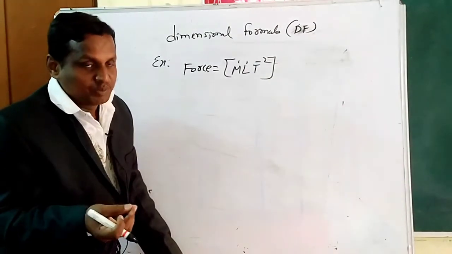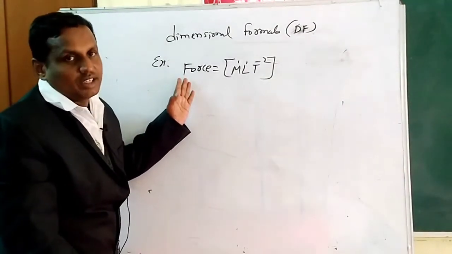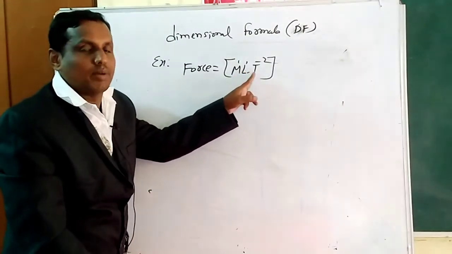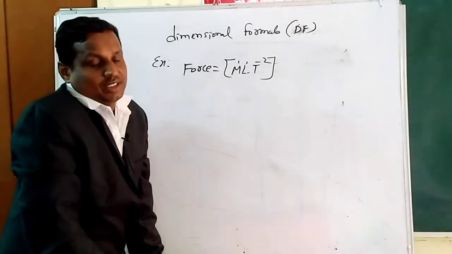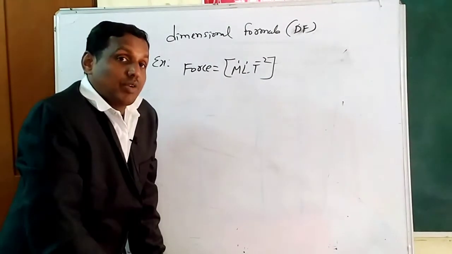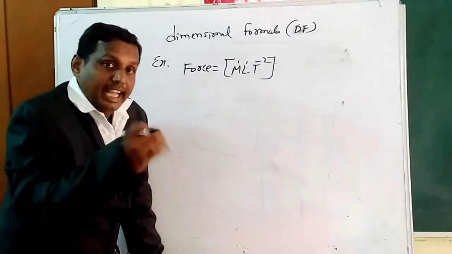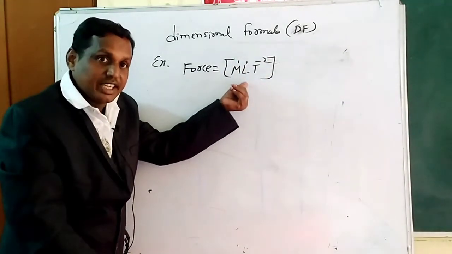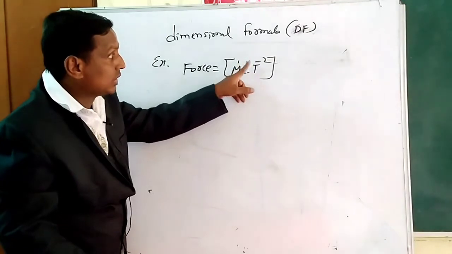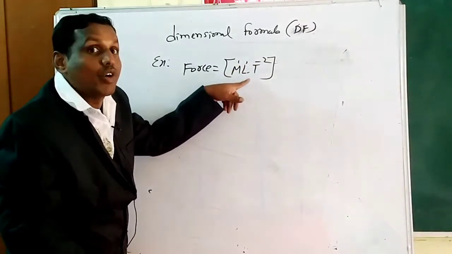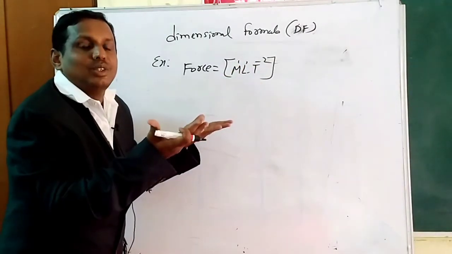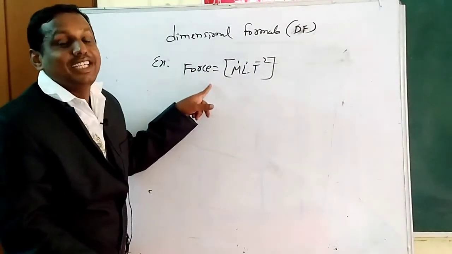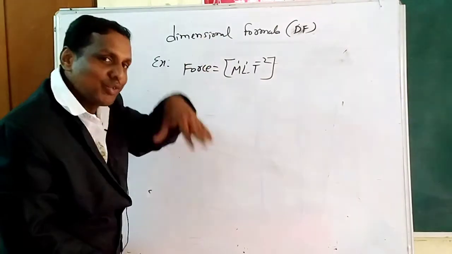Once again, force is a derived physical quantity. Mass is a fundamental physical quantity, length and time are also fundamental physical quantities. What is the statement of the dimensional formula? The expression in which the powers of fundamental physical quantities are to be raised to represent a derived physical quantity is known as the dimensional formula.